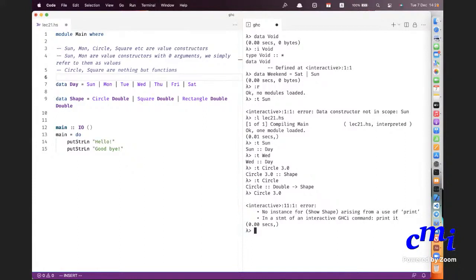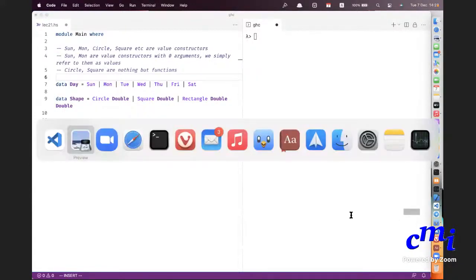The type class show consists of all showable types, those where there is a function called show, small show, which will convert any value of the type to a string. Ultimately you can only print strings on the screen. So there is no show function for shape, and that is required if you want to print. It says there is no instance for show shape. We'll fix that in a minute.